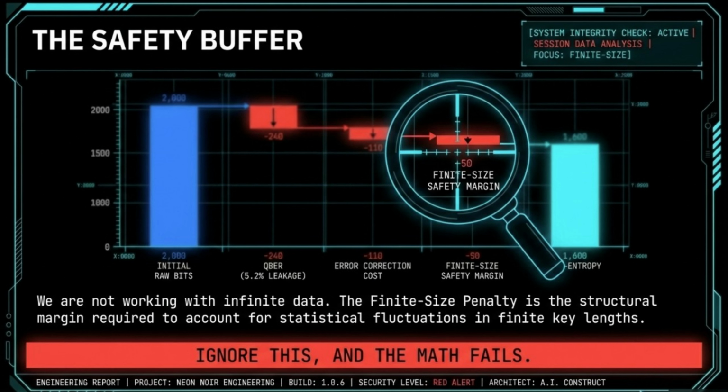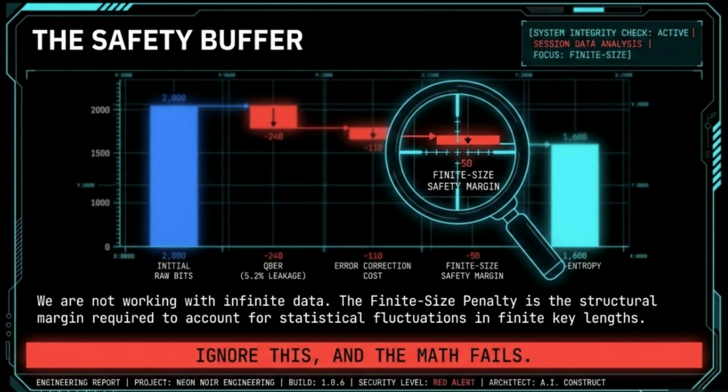But here is where many practitioners stumble. Notice the magnifying glass centered on the finite-size safety margin. In the lab, we often work with infinite data models, but in the field, we operate with finite signals. We apply a final 50-bit penalty to account for statistical fluctuations.